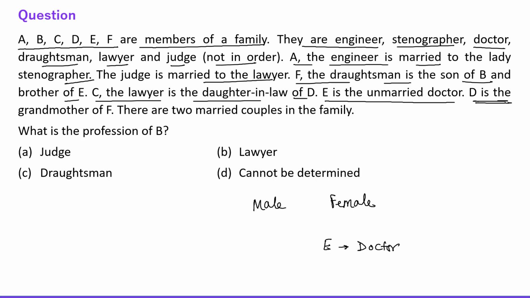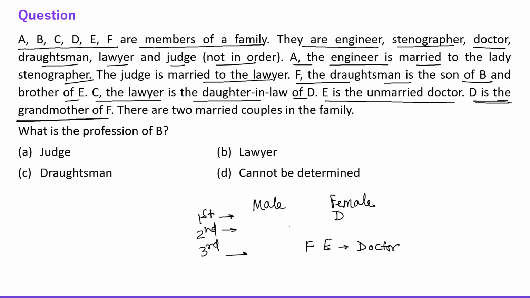D is the grandmother. See everyone, D is the grandmother of F. So obviously F is in the last generation. F's gender is also not known, but D is the grandmother. It means D is the female, right? And D is in the first generation. So this is first generation. Now the second generation and the third generation, right? So D is in the first generation, F, E are in the third generation, and the second generation is not known, right?